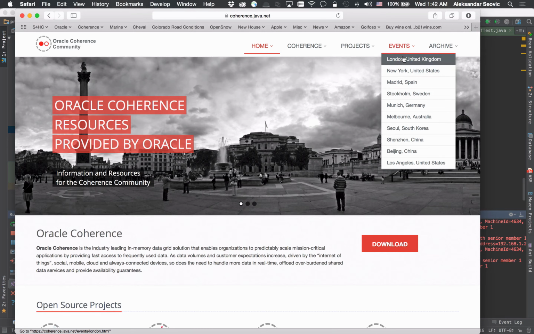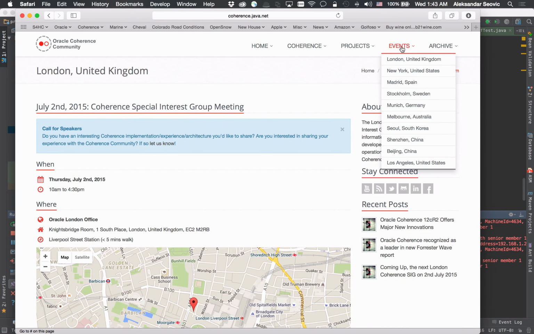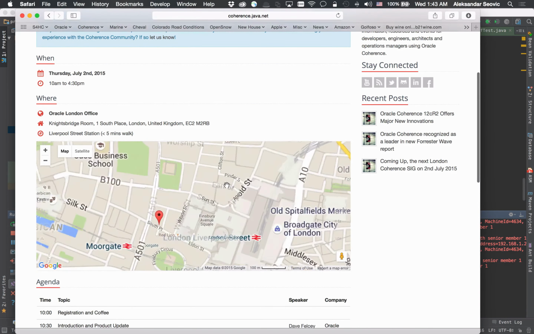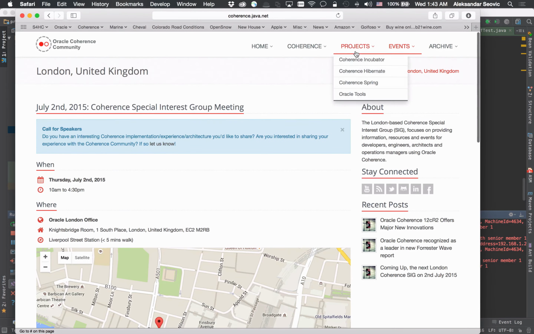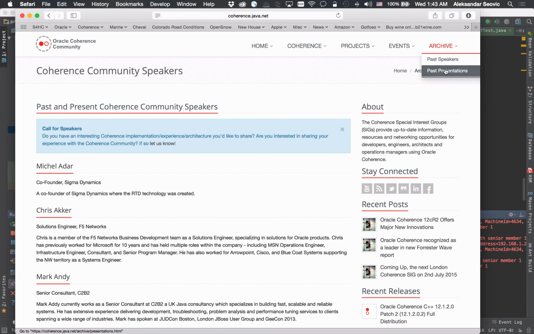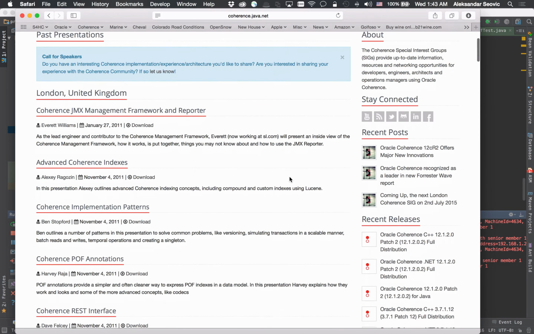Finally, it has all the events, upcoming and past events that we do, like Coherence special interest group meetings, as well as an archive of speakers and past presentations.